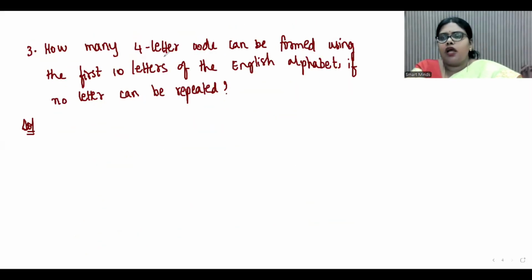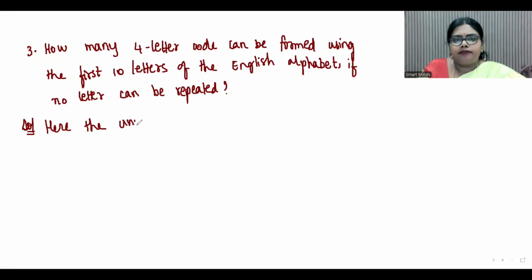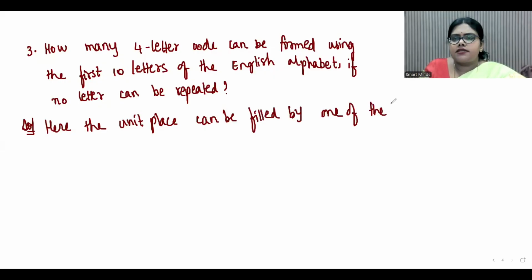Take the next question. How many 4-letter codes can be formed using the first 10 letters of the English alphabet if no letter is repeated? So here the units place can be filled by one of the first 10 letters of the English alphabet.